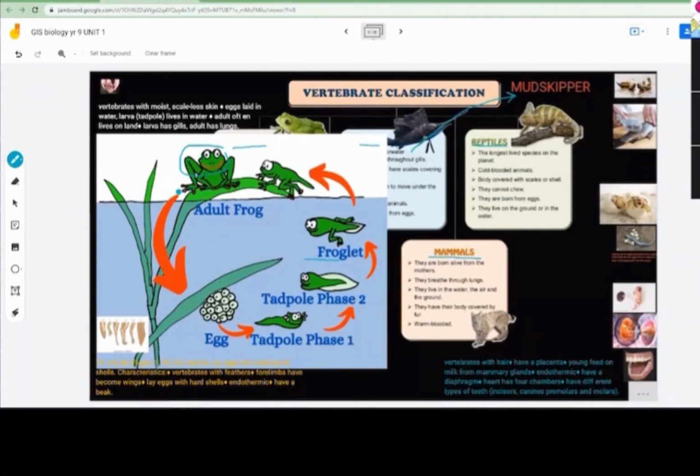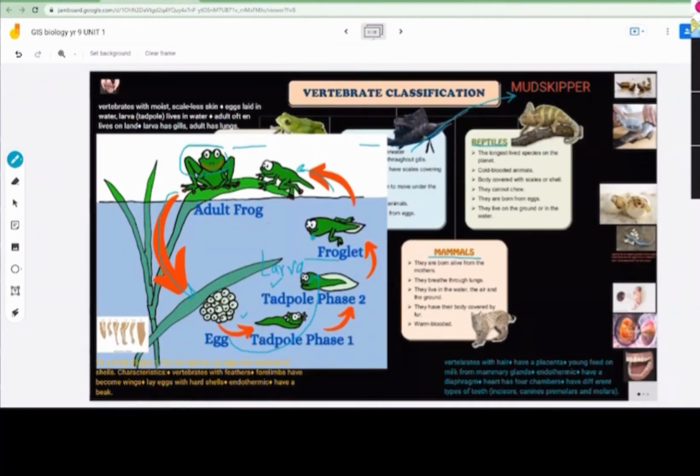Now the adults will go inside the water and lay eggs. Can you see? Once the eggs hatch, they will produce this tadpole, which is also called a larva, L-A-R-V-A. So eggs and larva are inside the water. Once they become adults, they will be on land. Adults often live on land.